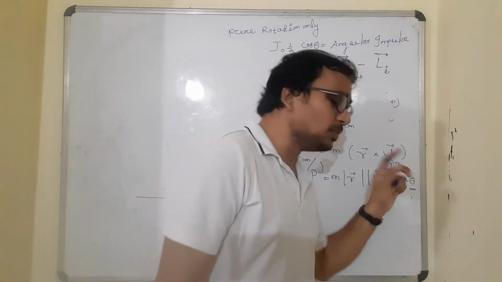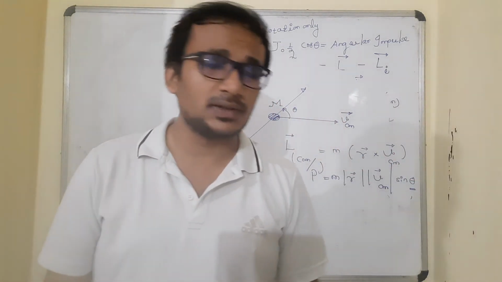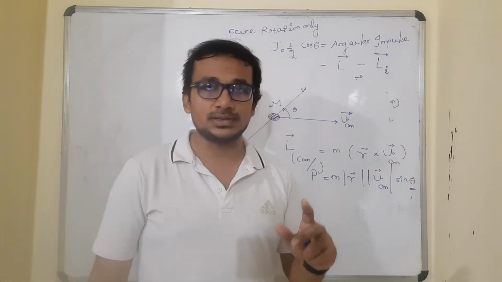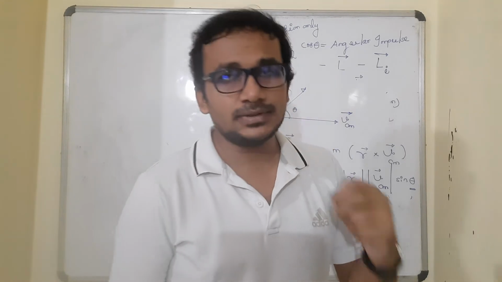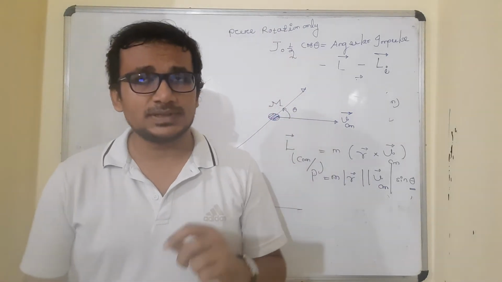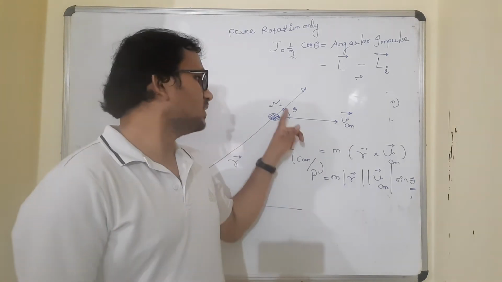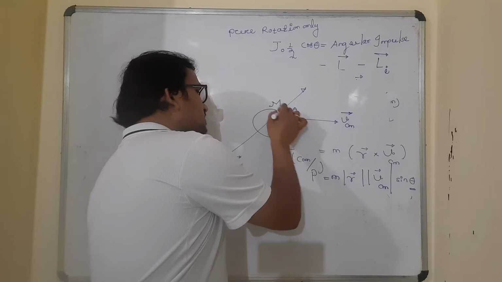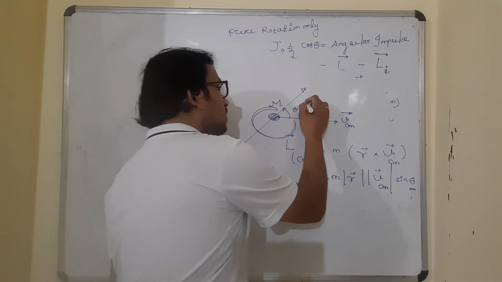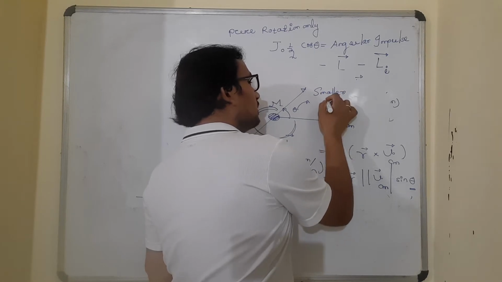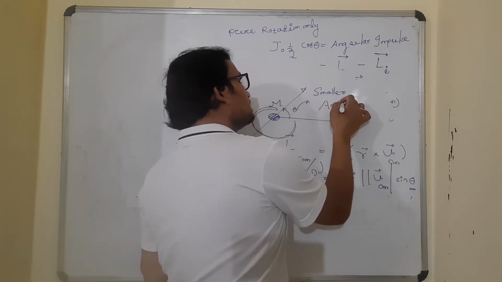Why did I say the smaller angle? Because there are always two angles possible between two vectors. Whenever two vectors form an angle between them, they always form two angles, not a single angle. One is the smaller angle and the other is the larger angle.